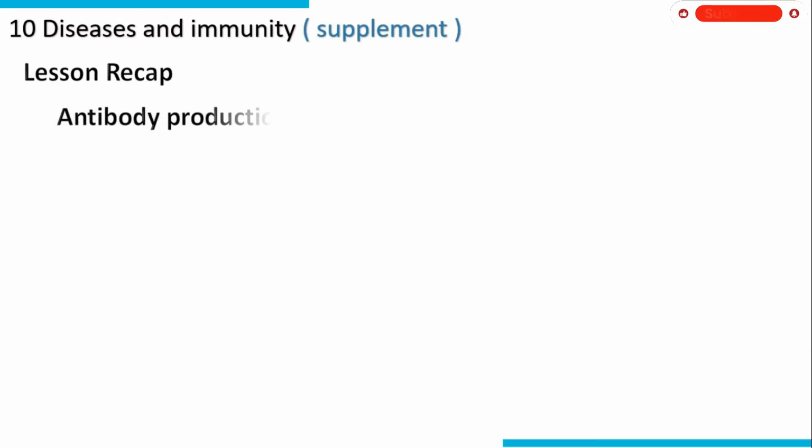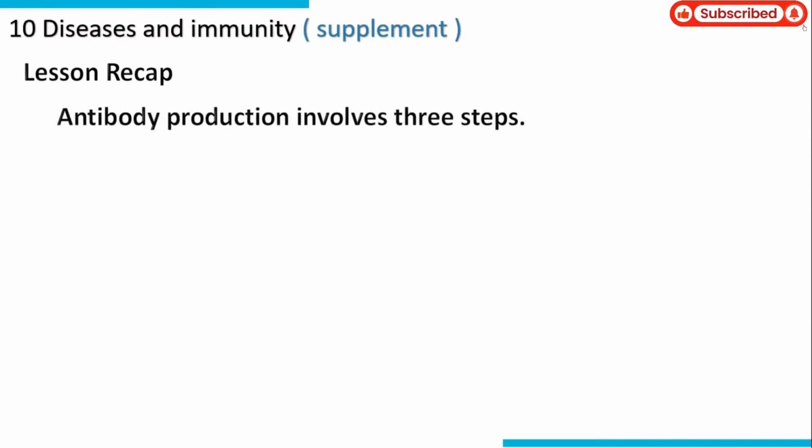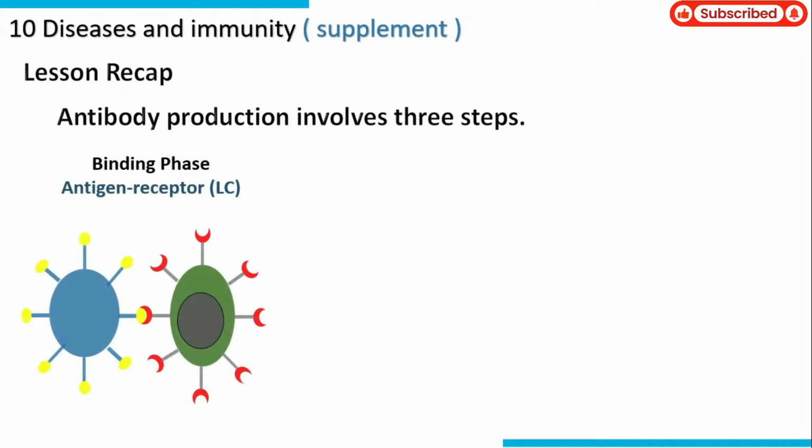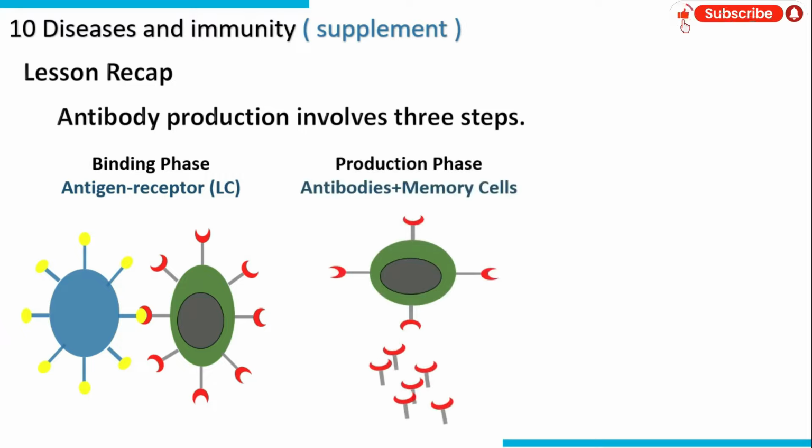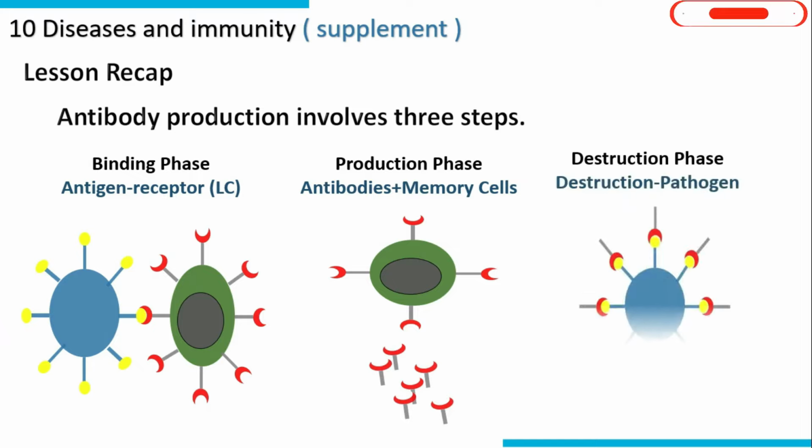Recap. Antibody production involves 3 steps. Binding phase involved in binding of antigens and receptors. Production phase involves in production of antibodies and memory cells. Destruction phase involves in deactivation and killing of pathogens.